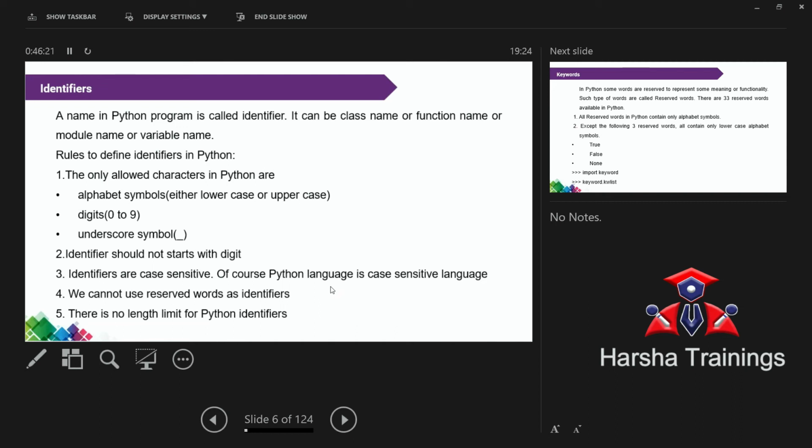We can use only variable length of 8 characters, but in Python there is no limit on the length, so you can use any length, that is, total count of my program is equal to 5. The length of a variable, length of a function name, length of a class name, length of the module name is not fixed. You can use anything, but we use only limited ones. Even though we are providing, suppose if you write each and every situation, you have to use the same length identifier. To overcome that problem, simply we are using only variables of short length.